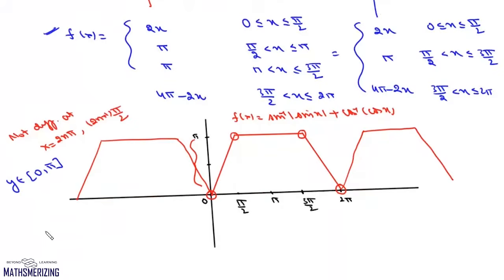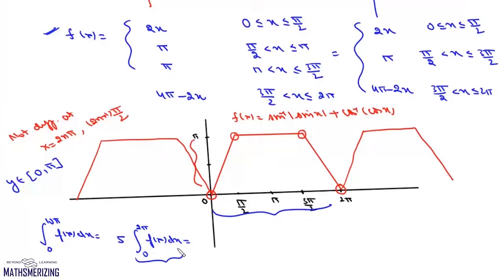Now we need to find the value of this integral from 0 to 10 pi of f(x) dx. Since this function is periodic with period 2 pi and 10 pi is a multiple of 2 pi, we can simply write this as 5 times the integral from 0 to 2 pi of f(x) dx, and this integral is nothing but the area under this trapezium. So we can write this as 5 into 1 by 2 into the sum of the lengths of parallel sides.